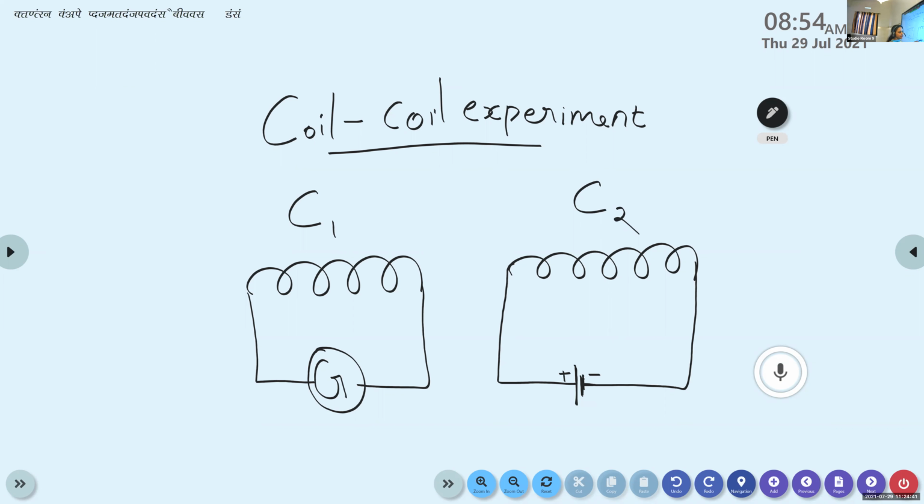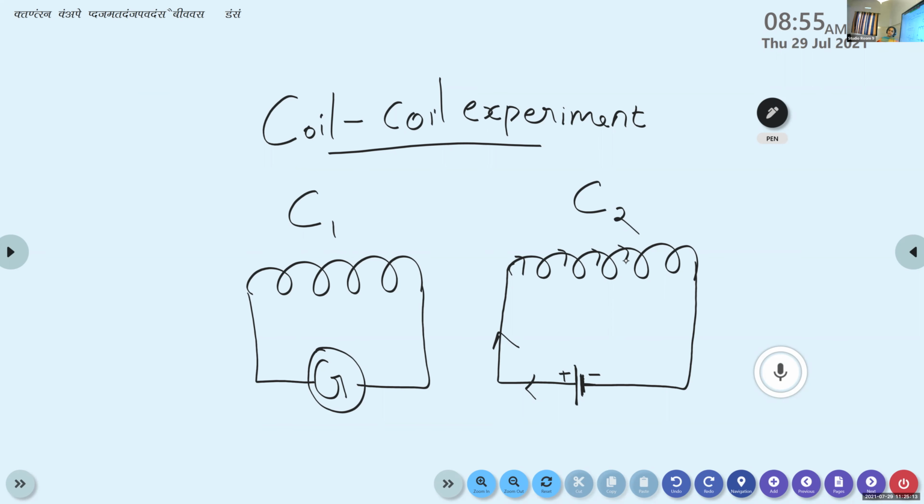Similarly, when an electric cell is connected to the second coil, current starts to flow through it, so it becomes a current carrying conductor.